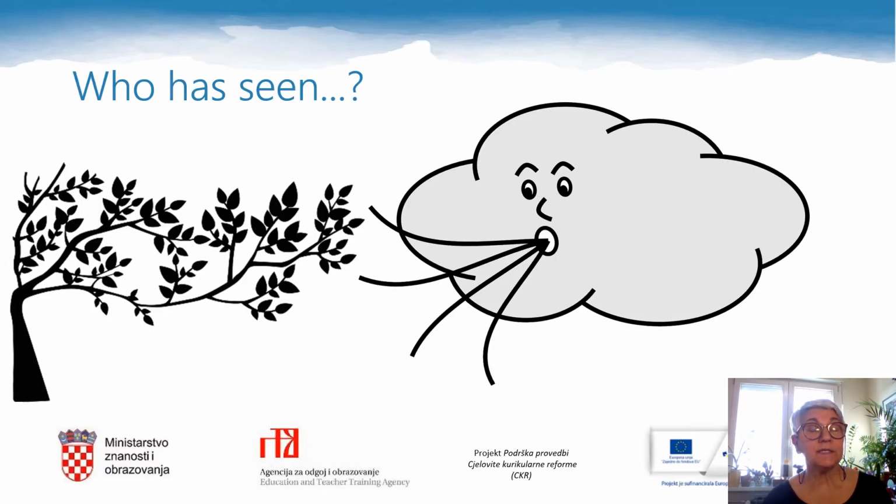Who Has Seen is the title of our lesson. It's also the title of our poem, but that's not the complete title. There's one word missing. Please look at the illustration. Look at the slide. Can you guess the missing word?